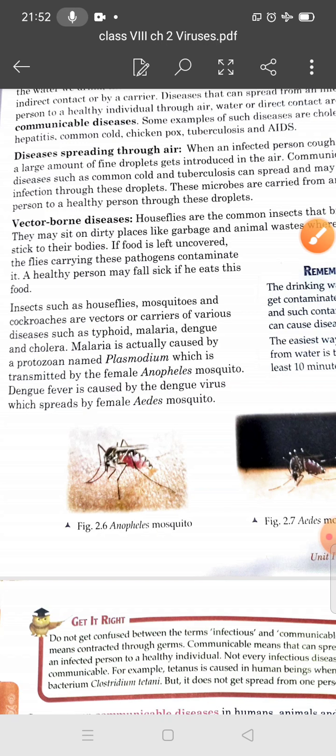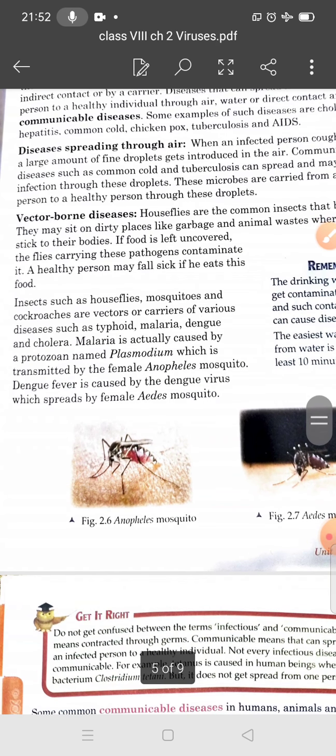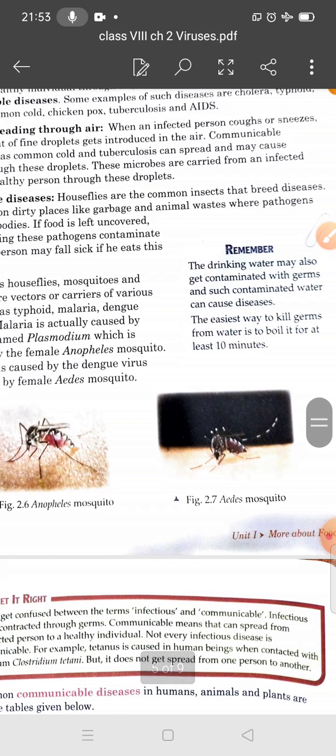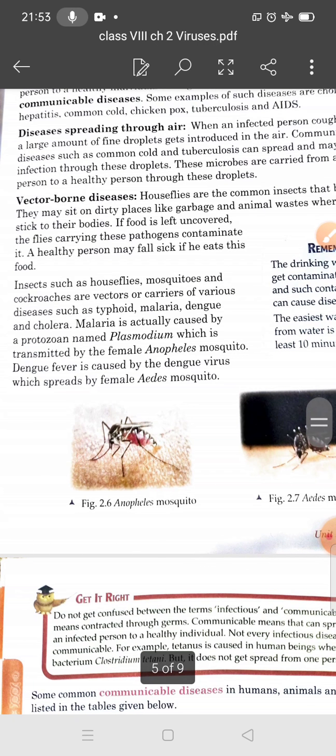Dengue fever is also caused by the dengue virus, which is spread by the female Aedes mosquito. So this is the Aedes mosquito.